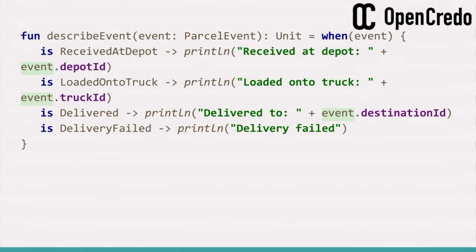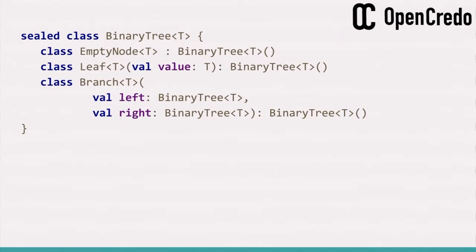I'm just going into a little more detail on this. Here's an ADT for a binary tree. So a binary tree, or a node of a binary tree, is either an empty node, nothing, a leaf node, which just contains a value, or it's a branch, which has got a left and right binary tree. It's a recursive data type. You can define the entire tree using this.